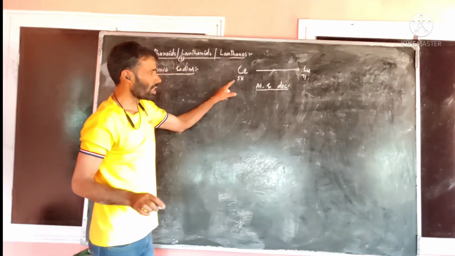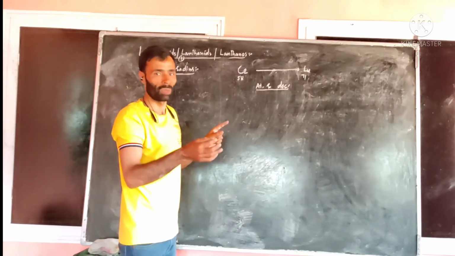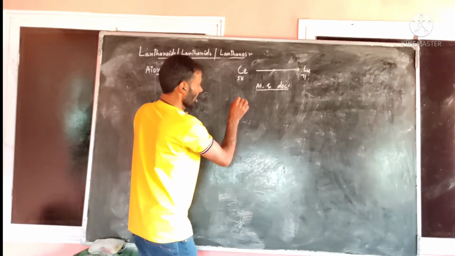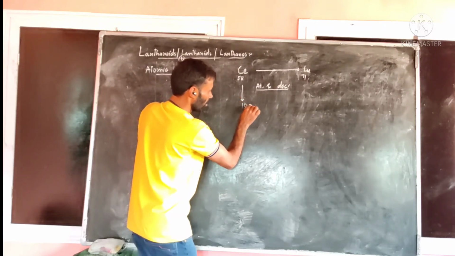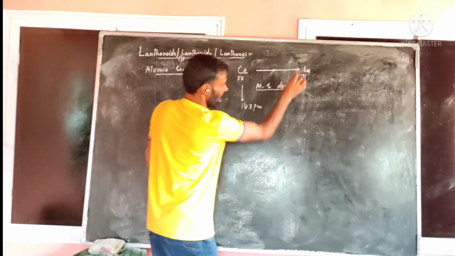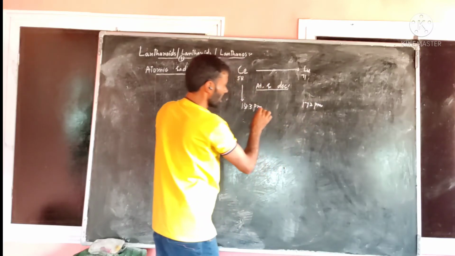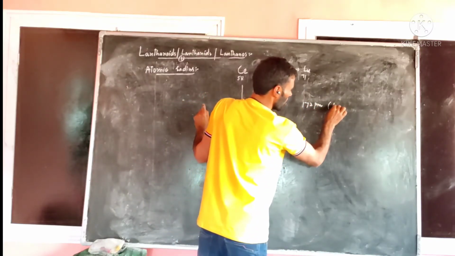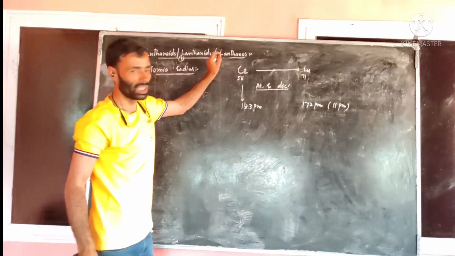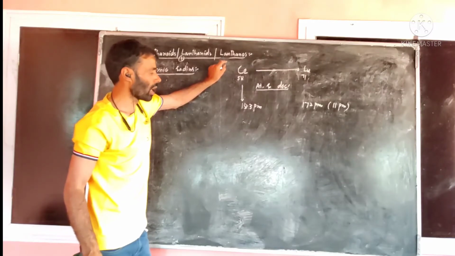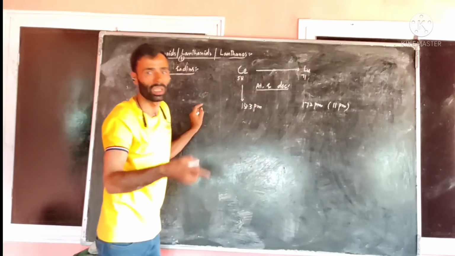But this decrease in radius is very small in comparison to other elements of the periodic table. This radius, if we take its size, is equal to 183 picometer. After that, its size is equal to 172 picometer, meaning radius. So there occurs only 11 picometer decrease in size among 14 elements of this series, meaning the 4f lanthanide series. This small decrease in size we call lanthanide contraction.